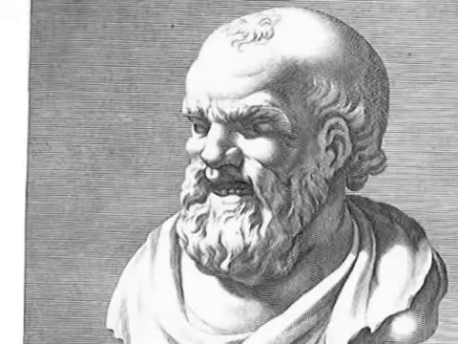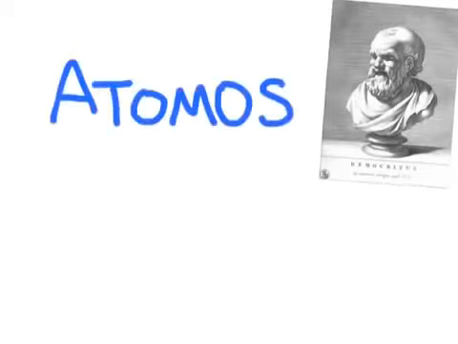He was an ancient Greek philosopher who lived around 400 BC, and he was the first person to come up with the idea of an atom. He actually used the word atomos, which is a Greek word for uncuttable, or smallest indivisible particle.